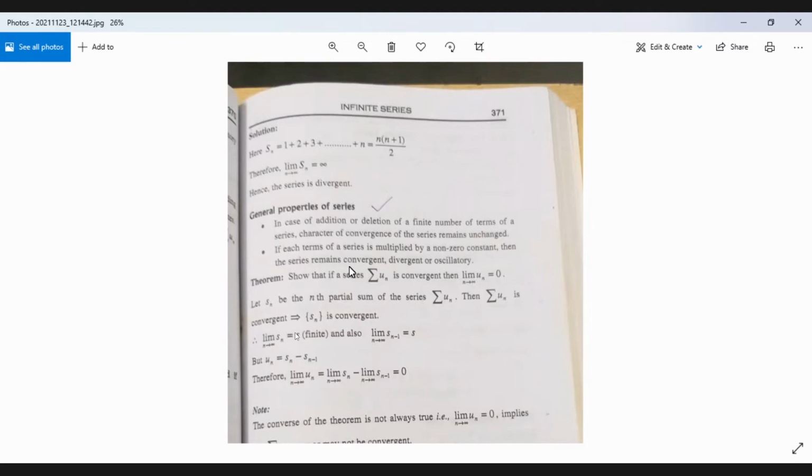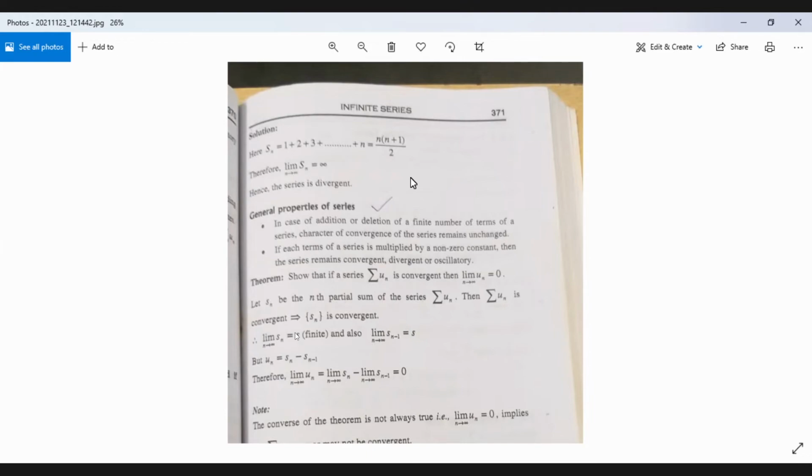Now, these are two general properties of series. One is in case of addition or deletion of a finite number of terms, the convergence or divergence criteria of a series remains unchanged. মানে sometimes you will come across a series, ধরো এরকম থাকলো, the series is like 1 plus 2 plus half plus 1 third plus 1 fourth plus 1 fifth up to infinity. মানে actually the series is 1 plus half plus 1 third plus 1 fourth etc. up to infinity. সামনে দুটো extra term দিয়ে দিয়েছে, একটা 1 and 2, অথবা 2 or 3 দুটো term দিয়ে দিয়েছে. In that case, what we'll do is simply delete those terms, simply remove those terms from the series. Otherwise, আমি কোনো general term লিখতে পারবো না, না?